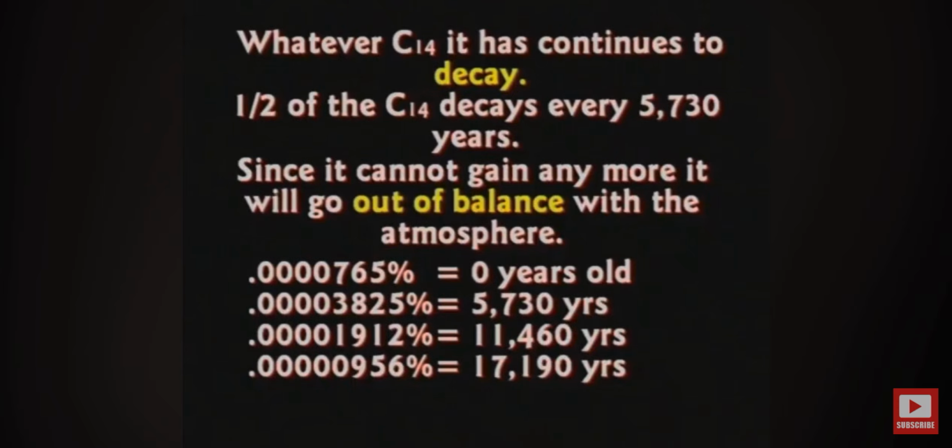It goes from a half to a fourth to an eighth to a 16th to not much, okay? They compare the amount of C14 in the object being dated with the amount in the atmosphere to estimate how long it's been dead. If it's only got half as much, it's assumed it died 5,730 years ago. It sounds good, but there are some assumptions that mess up everything.